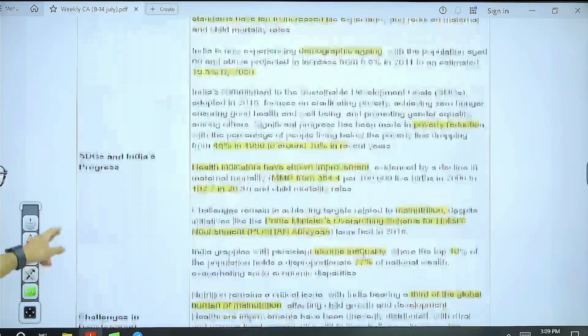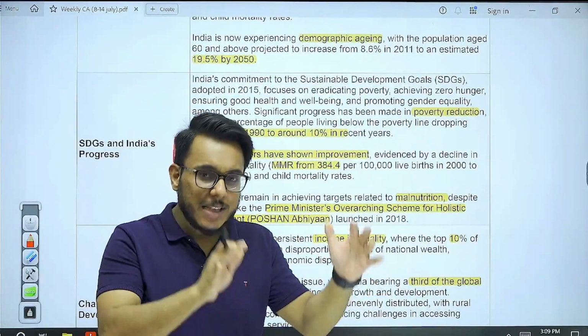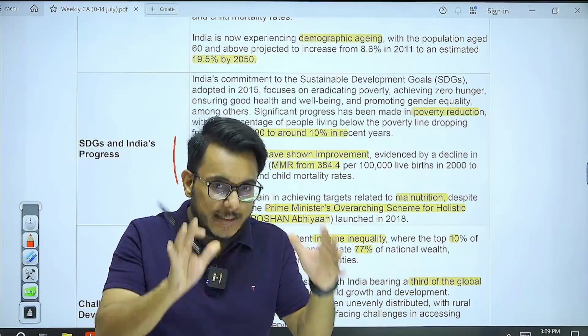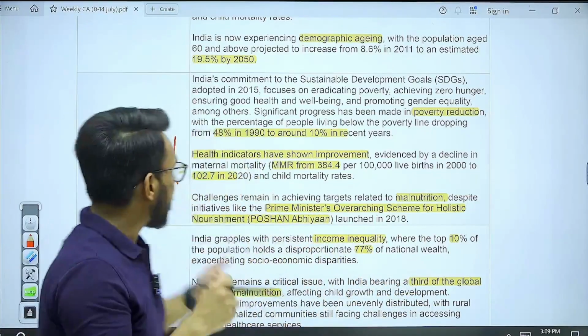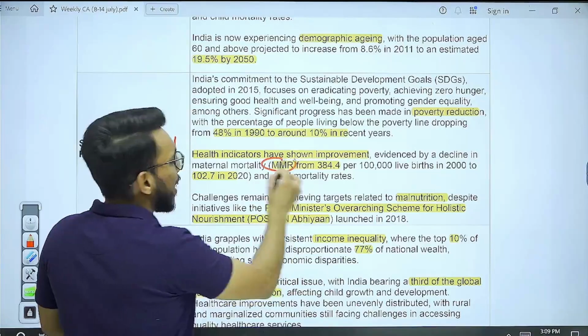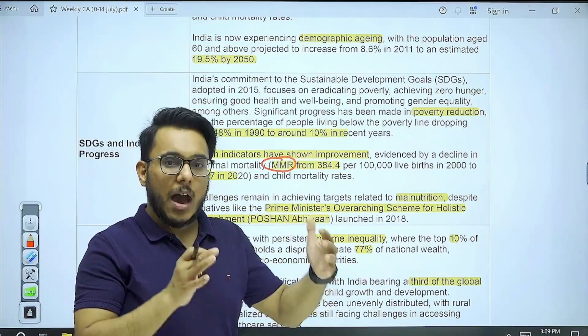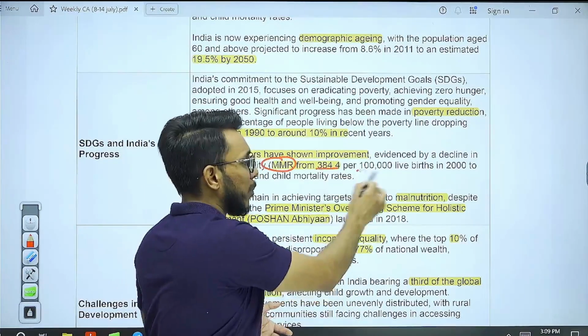The next thing, guys, is that the health indicators are improving, and we have taken SDG goals, Sustainable Development Goals. In this capacity, if we talk about some numbers, you see MMR, maternal mortality rate. Maternal mortality rate refers to how many women die during childbirth.